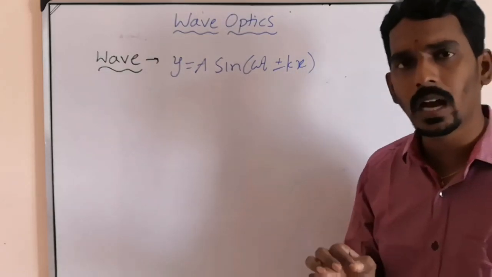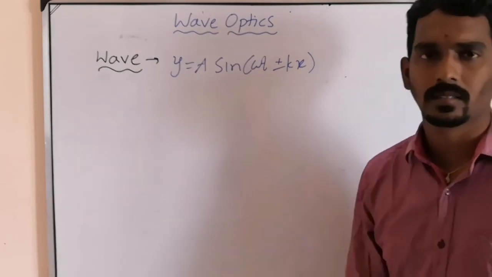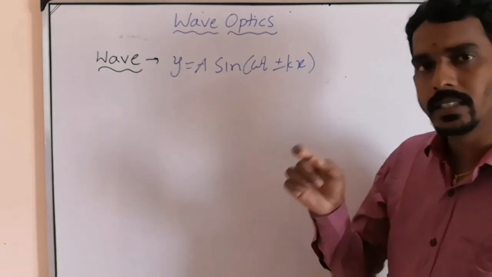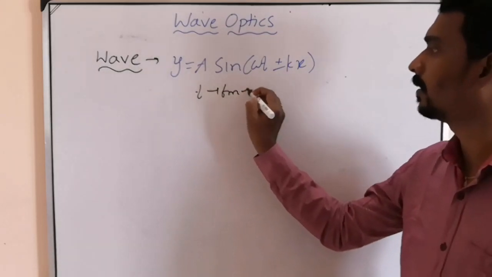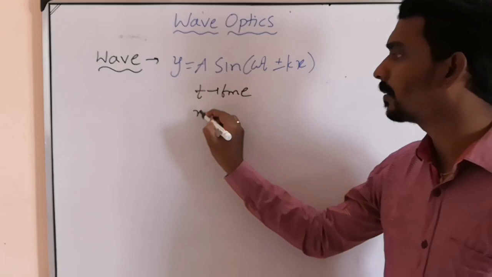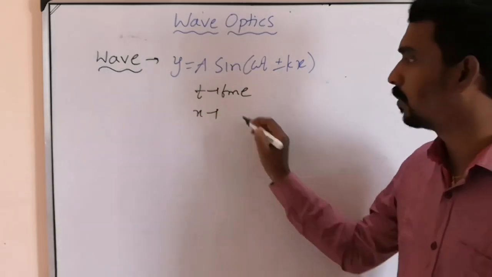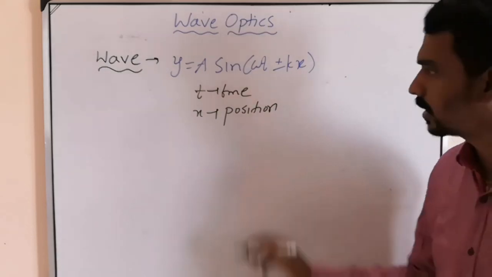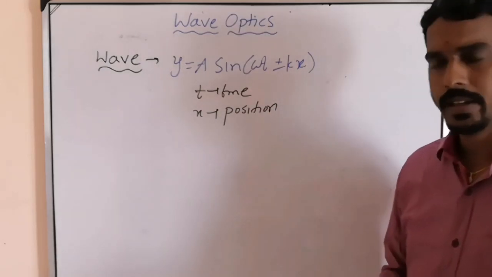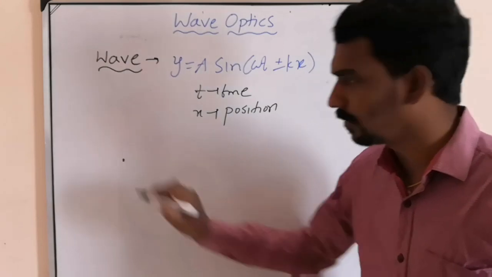What is t? Time. What is x? Not displacement, position.